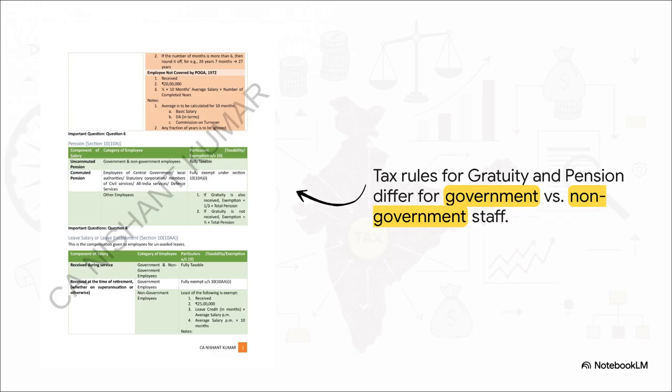It's kind of the same deal with pensions. Your monthly pension, always taxable. But if you take a lump sum or a commuted pension, it's completely exempt for government folks. For everyone else, how much is exempt depends on whether you also got gratuity. You really have to memorize these specific rules.